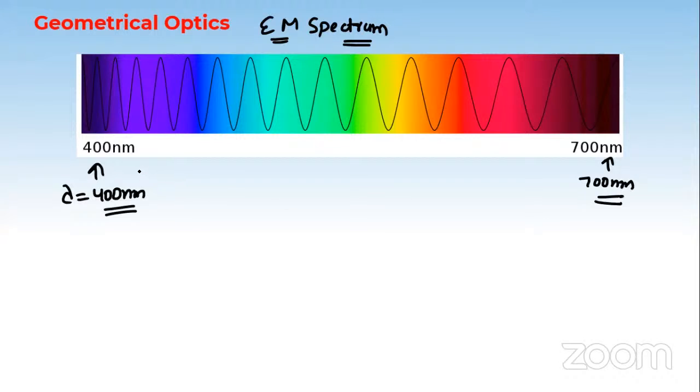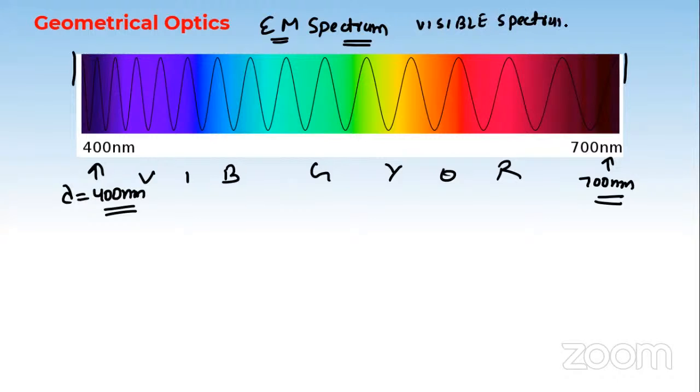If I name it, we know it's VIBGYOR. This falls in the visible region of the electromagnetic spectrum. If we connect the dots back, we started with ray optics or geometrical optics, in which we took the visible part of the light and treated light as rays, the paper and pen representation. Now we'll see it as waves, not rays.